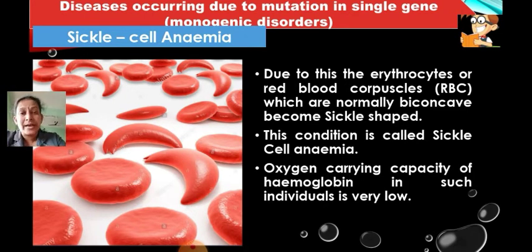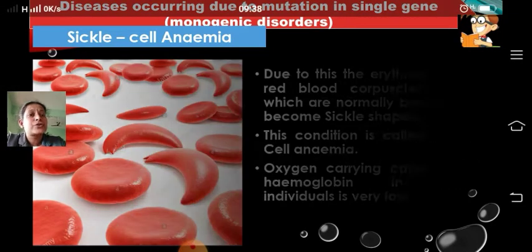Now, anemic patients have less hemoglobin content, and therefore the oxygen carrying capacity of the blood decreases. Oxygen is very important for breaking down glucose and all, which releases energy. If oxygen is not there, energy will not be there, and that means the person will always feel tired. So that is anemia.